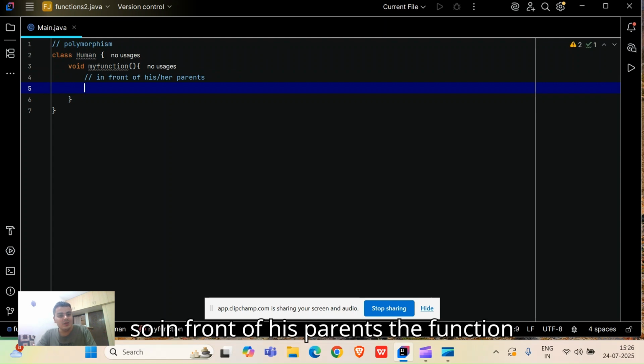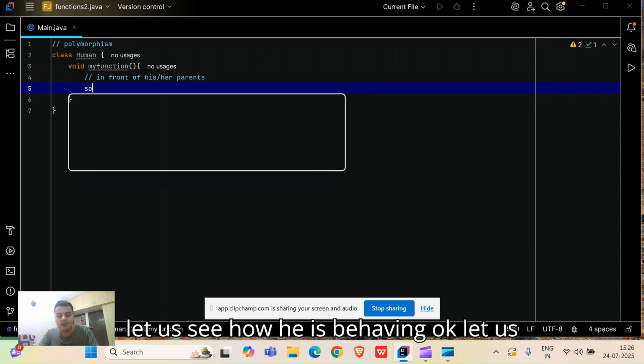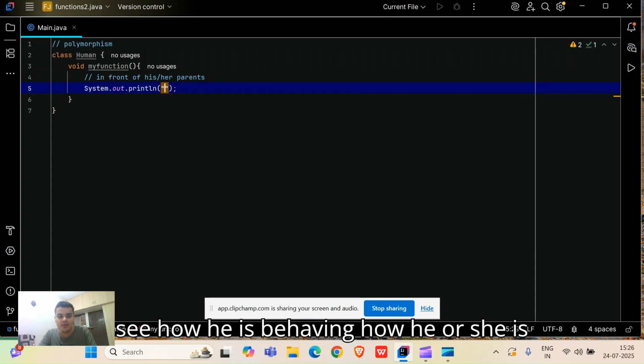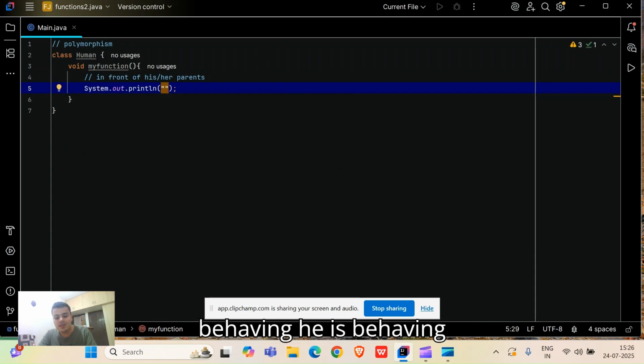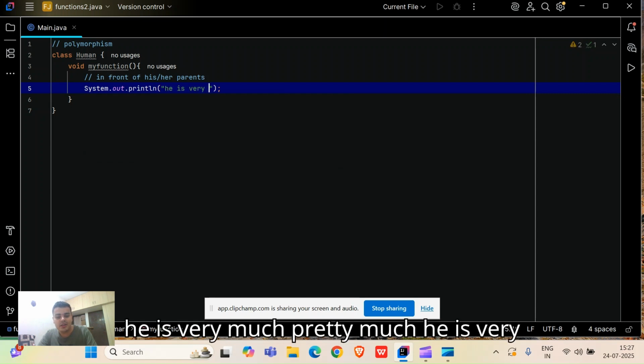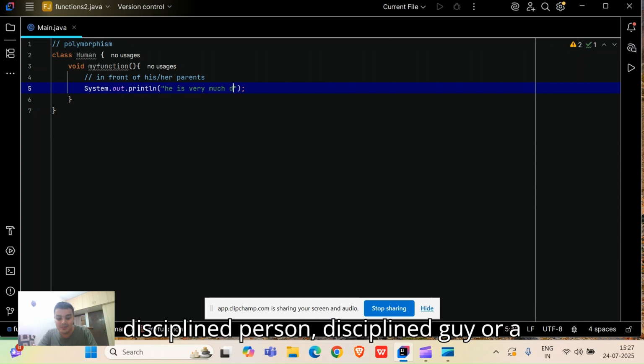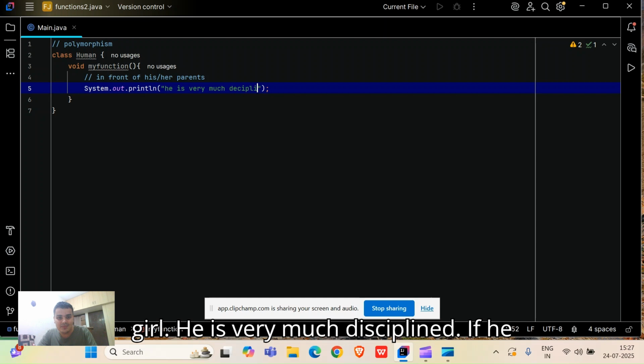So in front of his parents, the function, let us see how he is behaving. How he or she is behaving. He is very much, pretty much, a disciplined person, a disciplined guy or girl. He is very much disciplined.